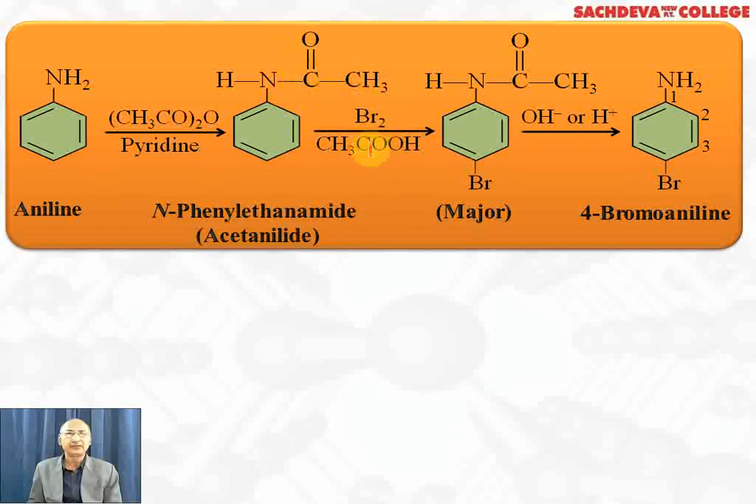Now if we treat it with bromine and acetic acid, we get para-bromoacetanilide. On hydrolysis with H+ or OH-, we get 4-bromoaniline, or para-bromoaniline, as the major product. So this is the indirect method of converting aniline to para-bromoaniline, or 4-bromoaniline.